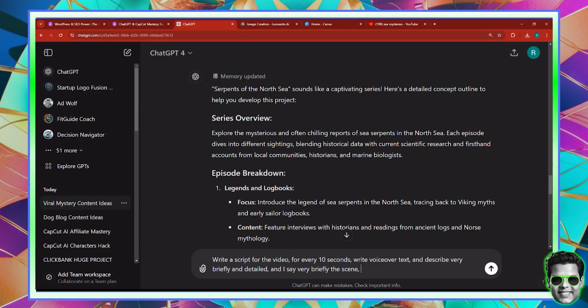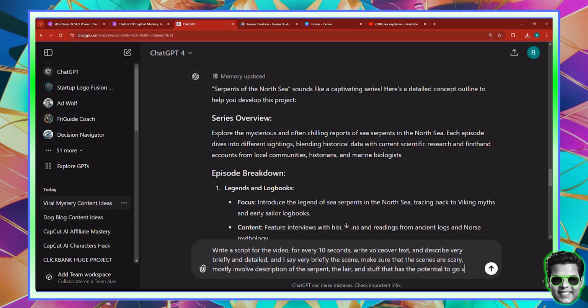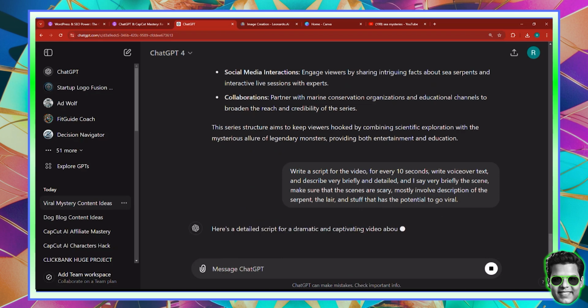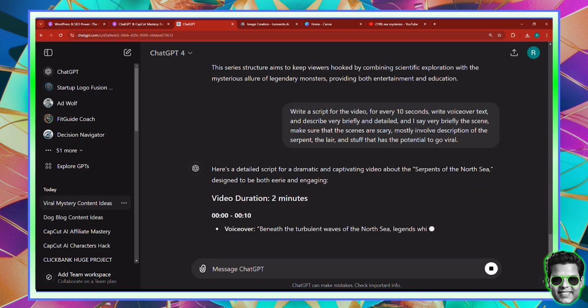I'm going to say something as well. Make sure that the scenes are scary, mostly involve descriptions of the serpent, the lair, and stuff that has the potential to go viral. So in other words, describing scenes that have the potential to go viral.